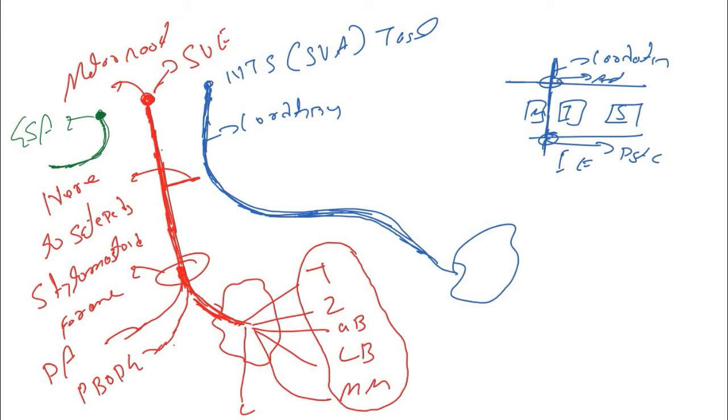Actually guys, this nucleus tractus solitarius gets some fibers from the general visceral afferent, that is the normal pain fibers. So some fibers will go, let me draw a dotted line. Some fibers will go near the submandibular and the sublingual gland and carry the normal sensation, that is pain.